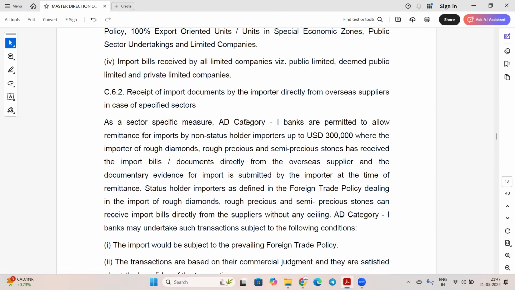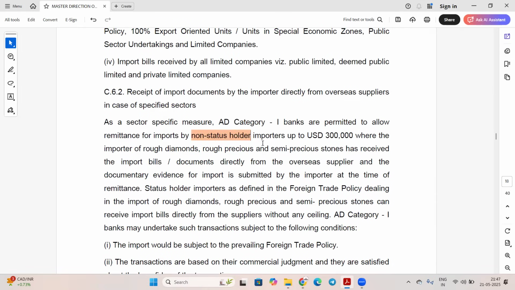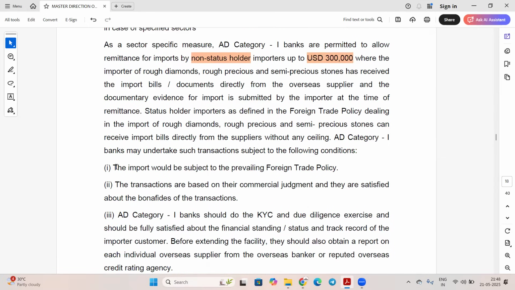Sector specific, AD category 1 banks are permitted to allow remittance for import by non status holder. We can allow a non status holder who directly receives import documents to submit them in the bank, and the bank will make the payment up to USD 3 lakh, where the importer of rough diamond, rough precious and semi precious stone has received the import bill document directly from the overseas supplier. Okay. So in this also some conditions are there.